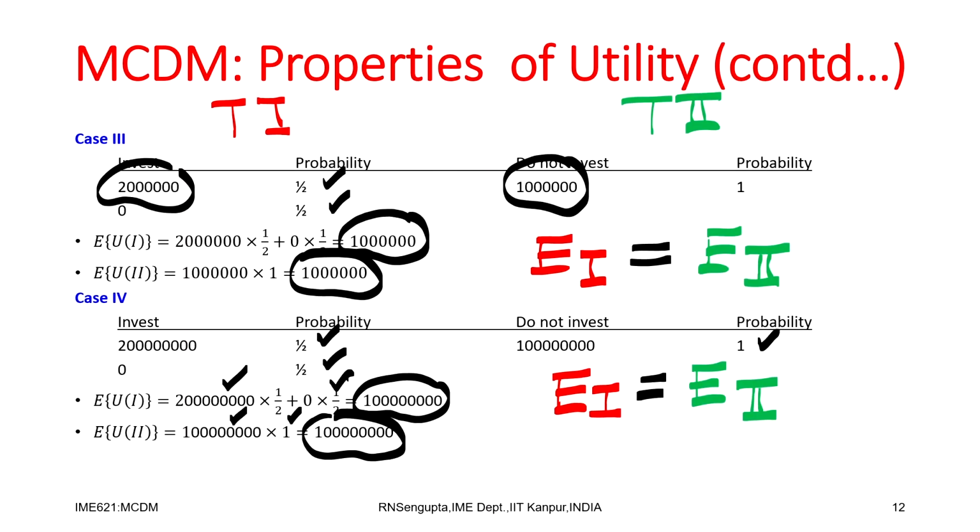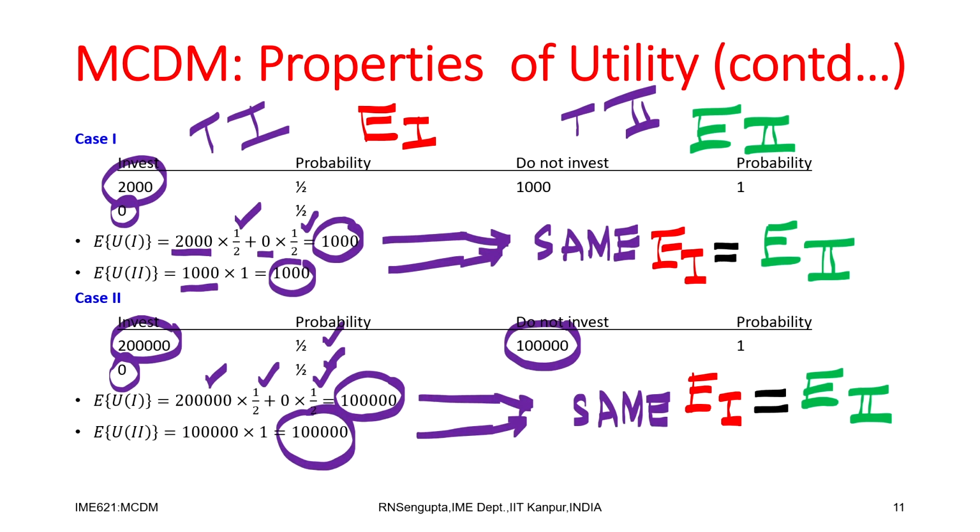If I ask you the question that for instance 1, which one will you take, the sure one or the gamble? Maximum of us will take the gamble. Very few would go for the sure event, and some may go either for the gamble or the sure event.